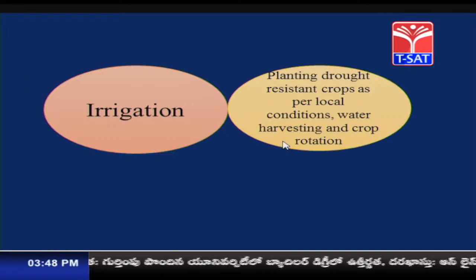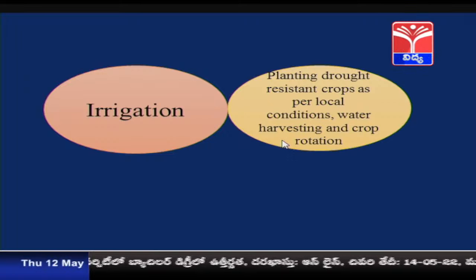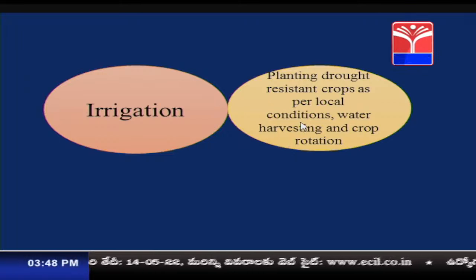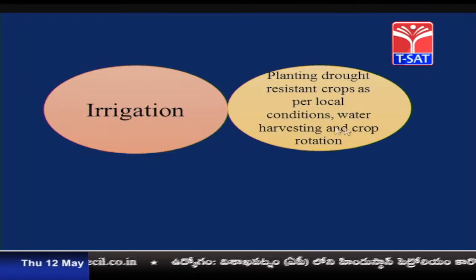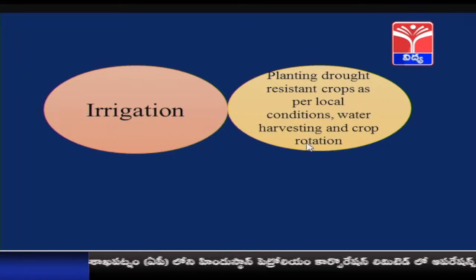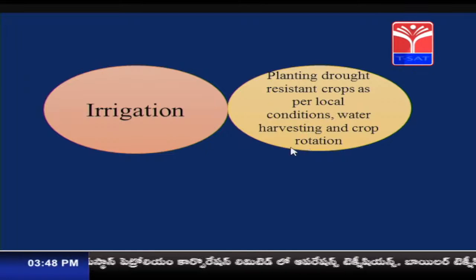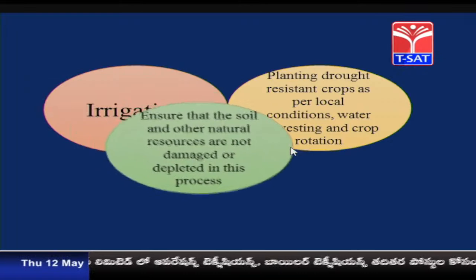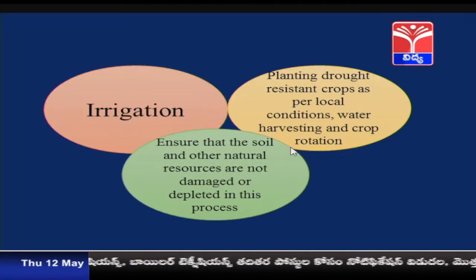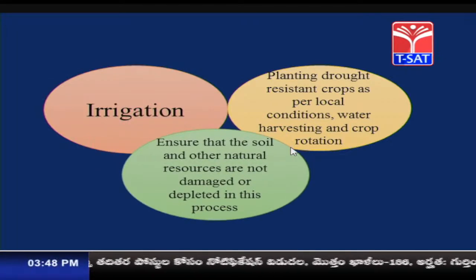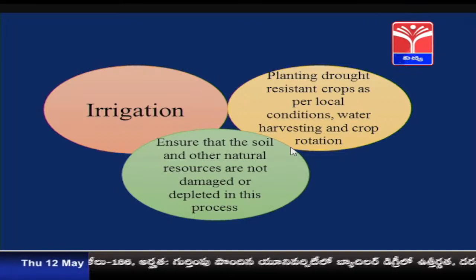What else can be done apart from only concentrating on fewer crops? The farmers can also go for drought resistant crops suitable to the local conditions, and water harvesting, preserving the water, and even crop rotation, which increases the soil fertility.